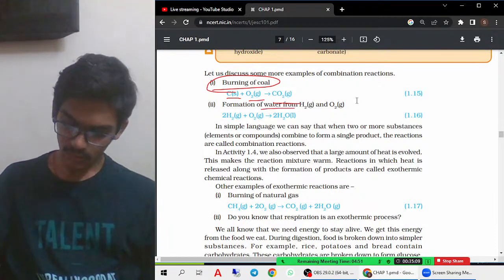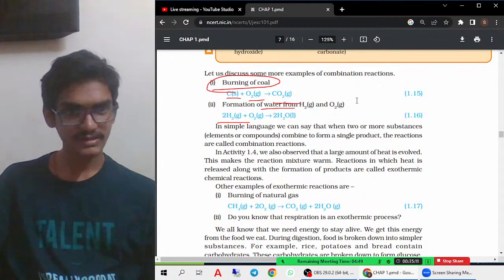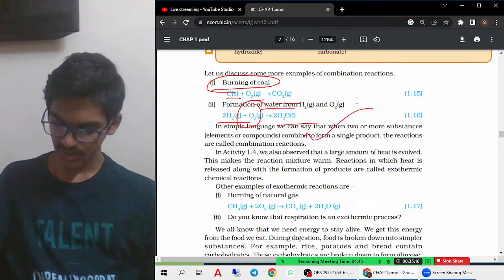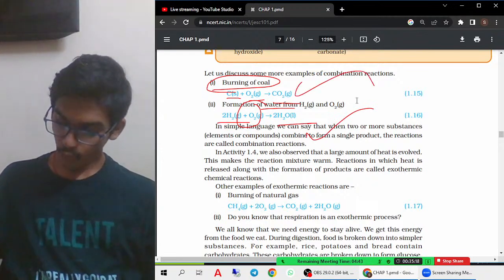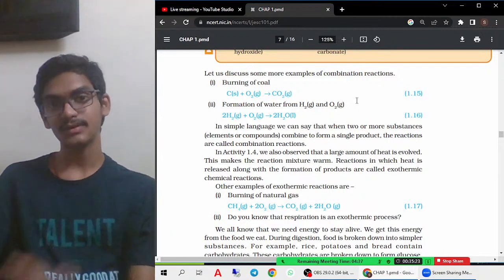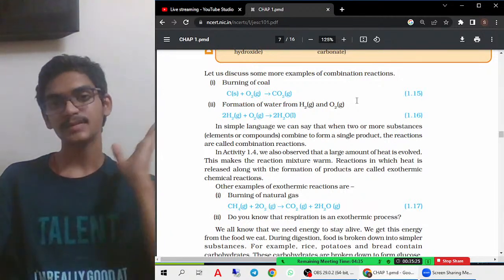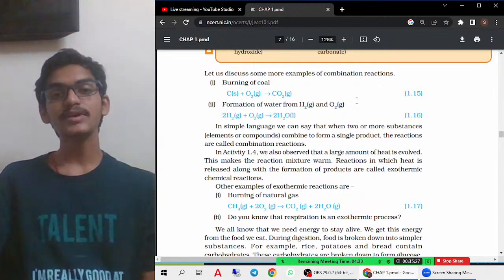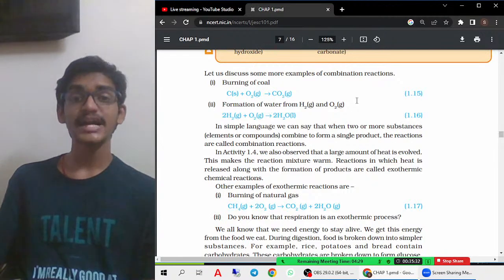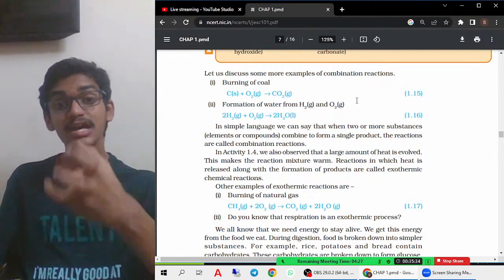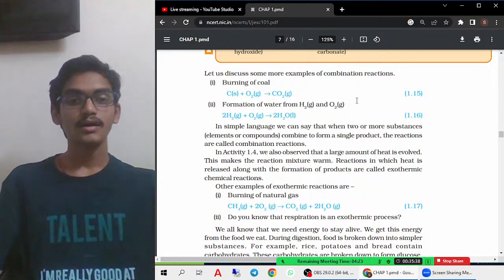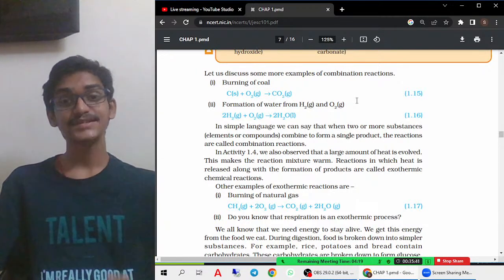Then, formation of water also, as I already told you, hydrogen and oxygen react together to form the product, that is the water molecule. This is also a combination reaction. Then what are exothermic reactions? Exo means releasing, endo means taking, that you must remember. Exothermic reactions are nothing but when heat is evolved or released during the chemical reaction along with the formation of the products. That is called an exothermic reaction.